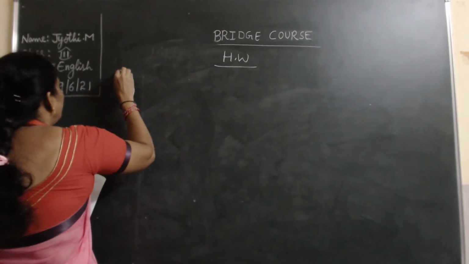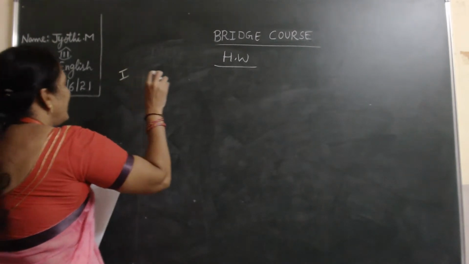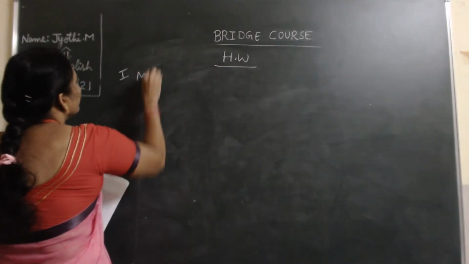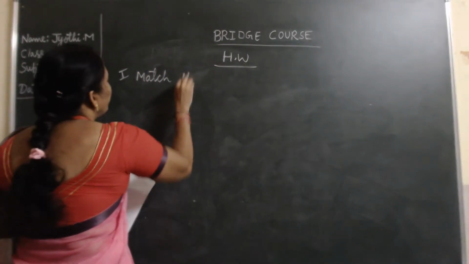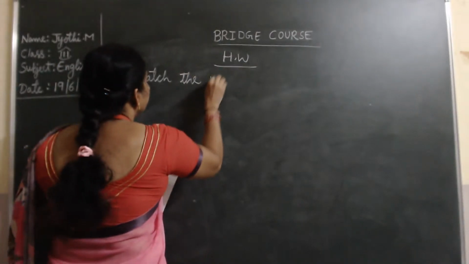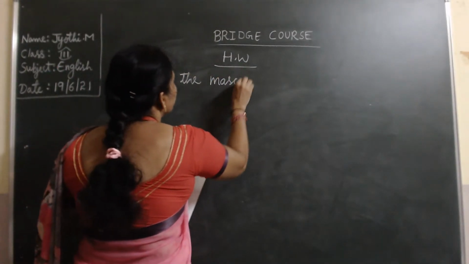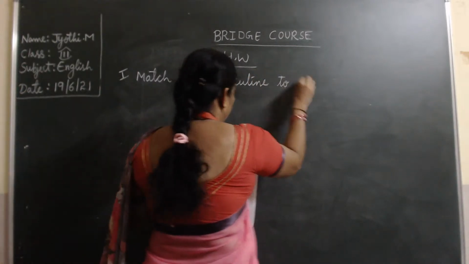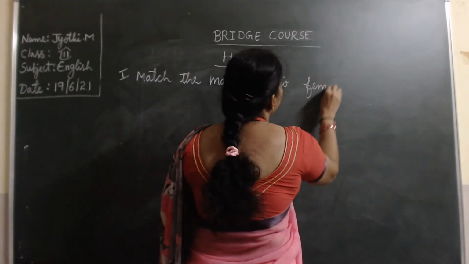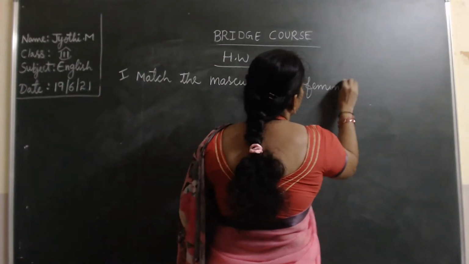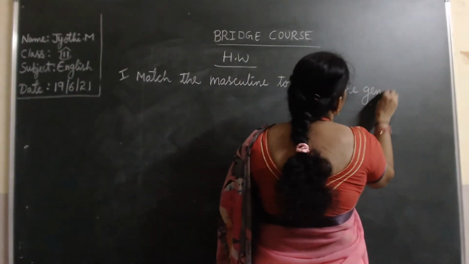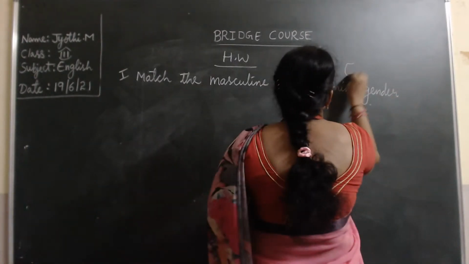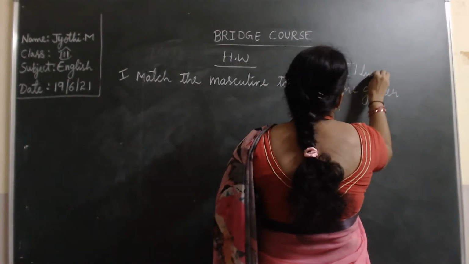And feminine gender denotes a female animal or a female living being. Match the masculine to feminine gender. How many times you have to write, children? Just one time. You have to practice.